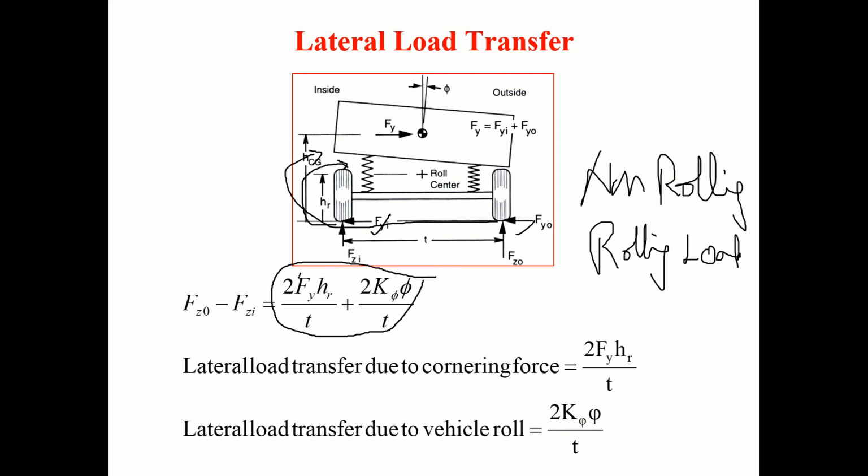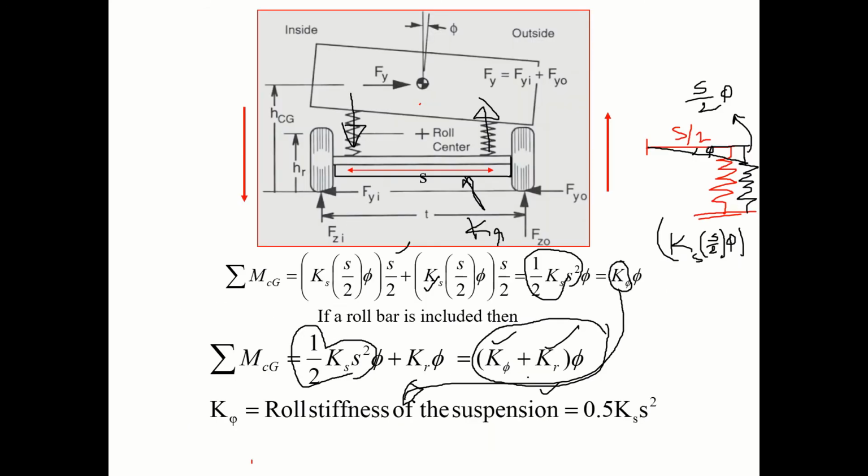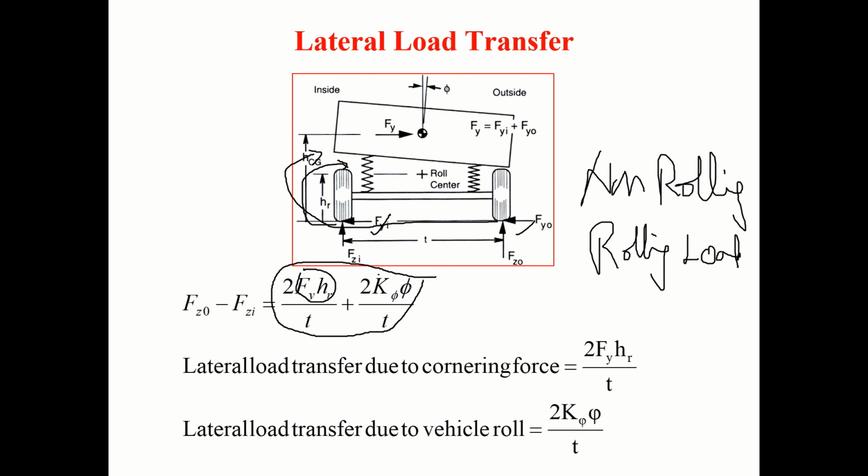This is Fy HR, the same as writing this into this side. And the rolling load is K phi into phi, which we proved in the previous section. That is K phi into phi.